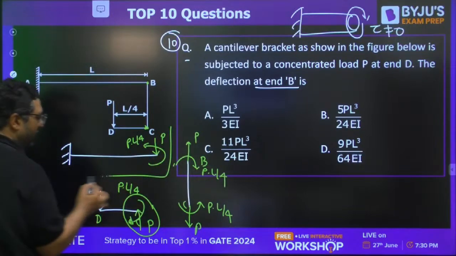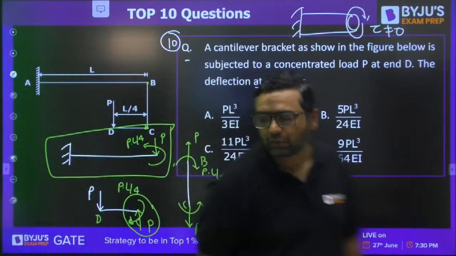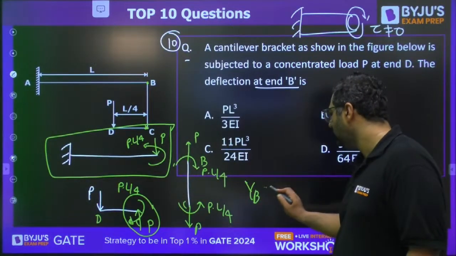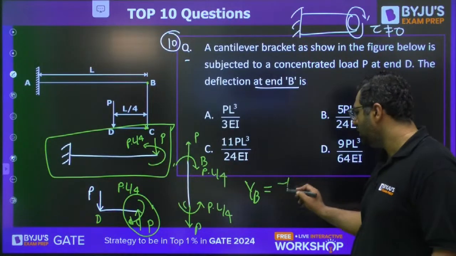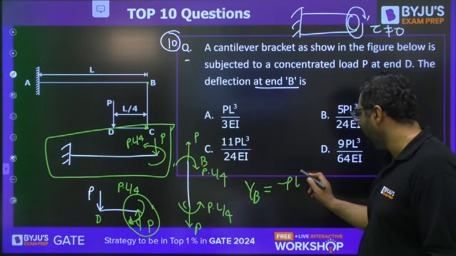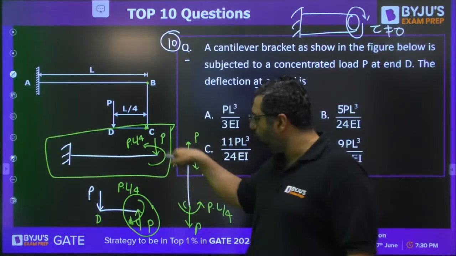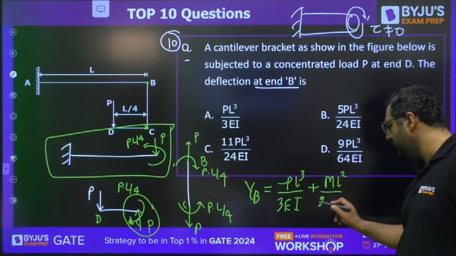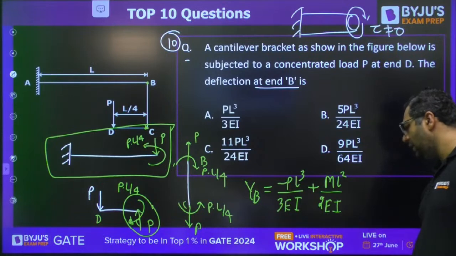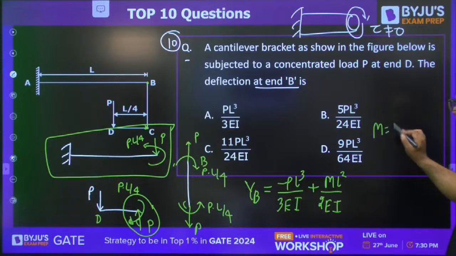Now you can find out deflection at A for this loading condition. That will be your answer. So you can write down the deflection at B formula. P is going to create downward deflection: minus P times the total length L cubed upon 3 EI. Then the moment is creating upward deflection, plus ML square upon 2 EI. This is the principle of superposition we are using after going for equilibrium. Here M is P into L by 4. Try to solve it.